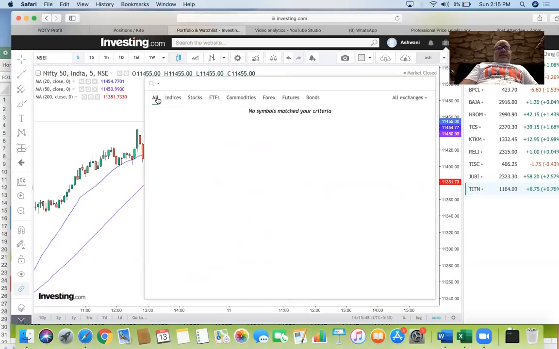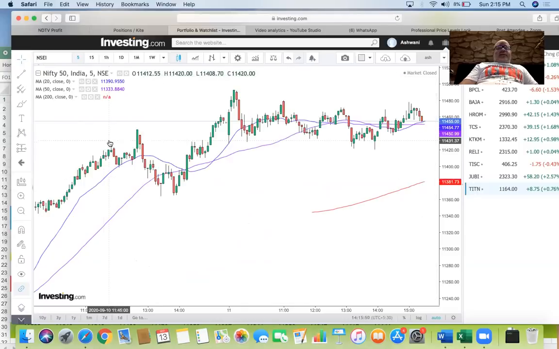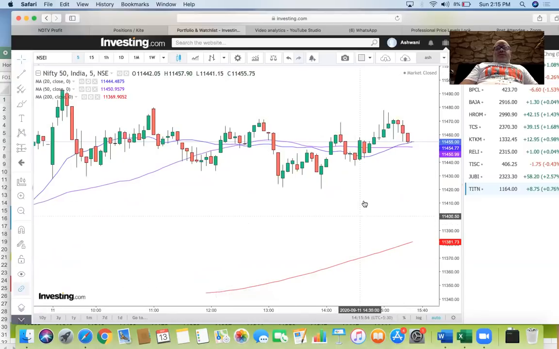Given that we have a 40-50 point gap down on SGX, we are going to gap down in this area which is near the 200. So what do you want to do? You want to buy into this. You don't want to sell into the 200.